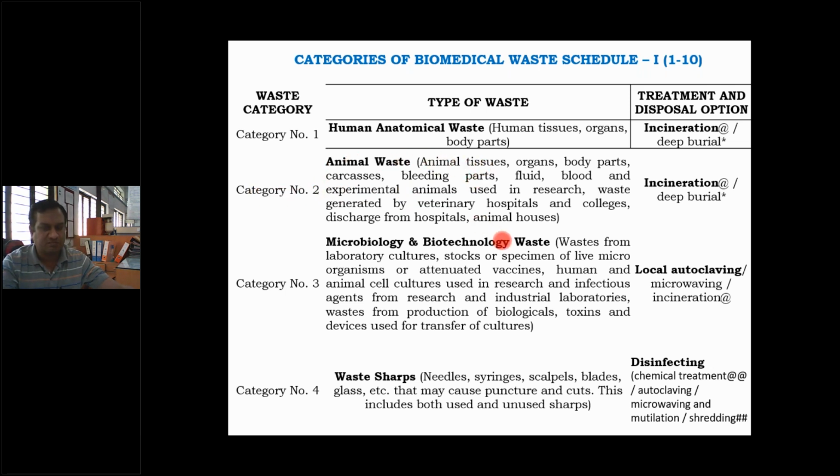Now category number 2, that is animal waste. Incineration and deep burial is the treatment. Animal waste may include tissues, organs, body parts, carcasses, bleeding parts, fluid, blood, experimental animals used in research, waste generated by veterinary hospitals, colleges, discharge from hospitals, animal houses, etc.